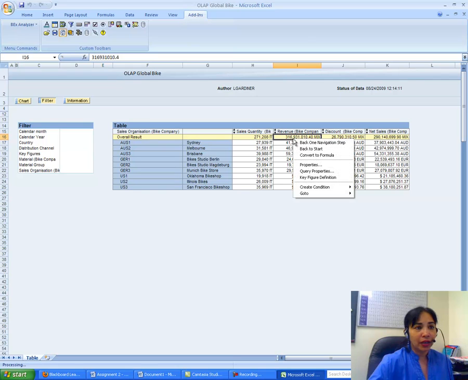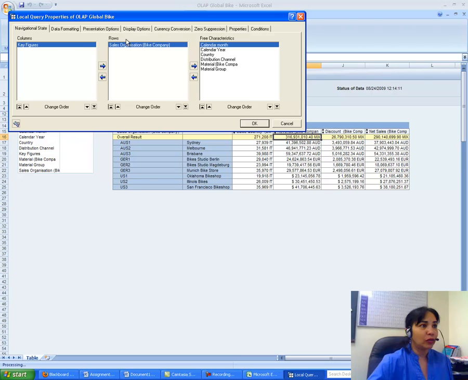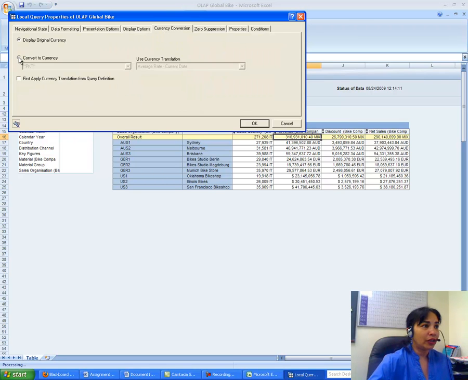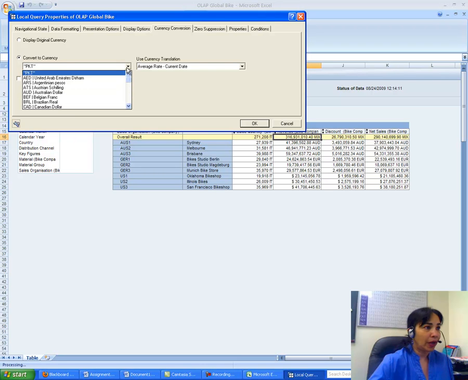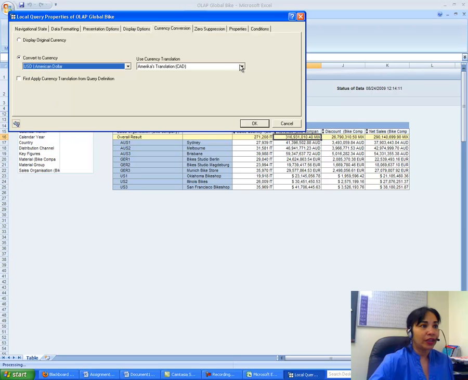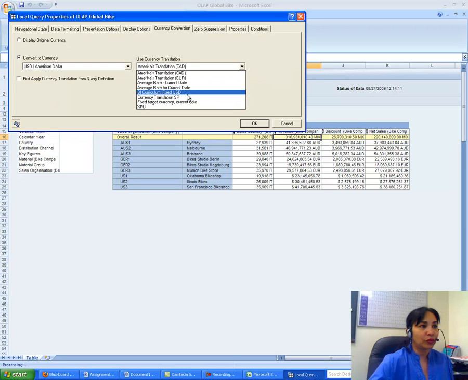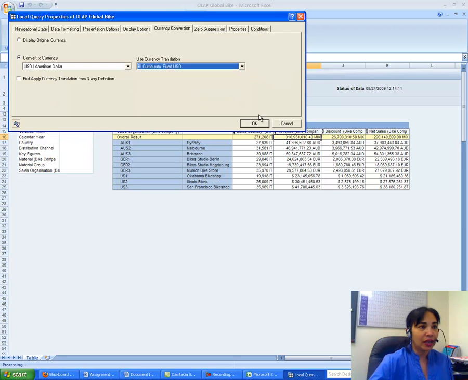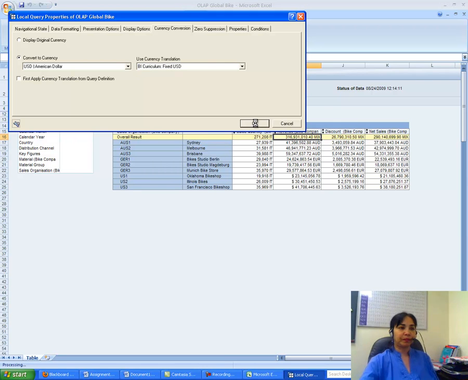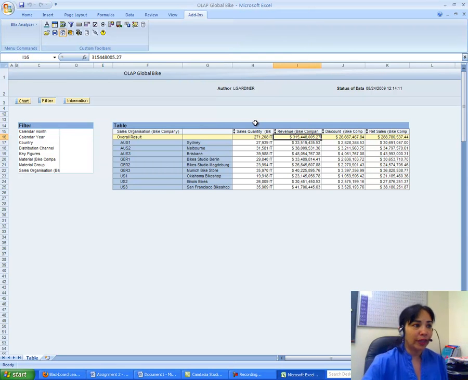So right click here, I go to query properties, then I go to currency conversion. I convert to USD, using, remember I asked you to use BI curriculum fixed USD, and I convert. So this is my conversion here.